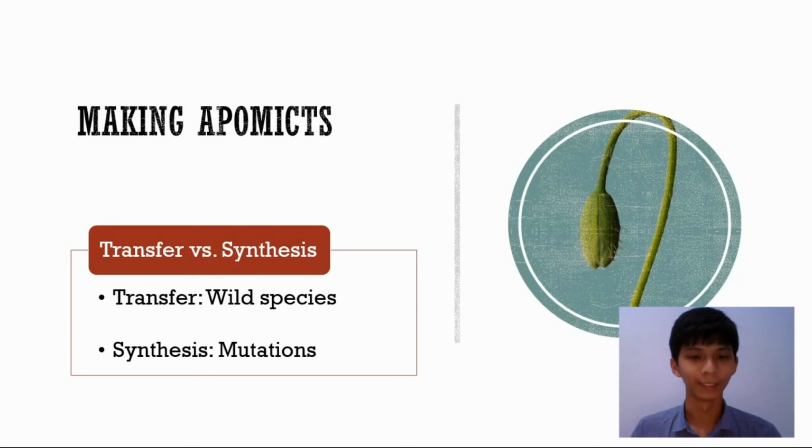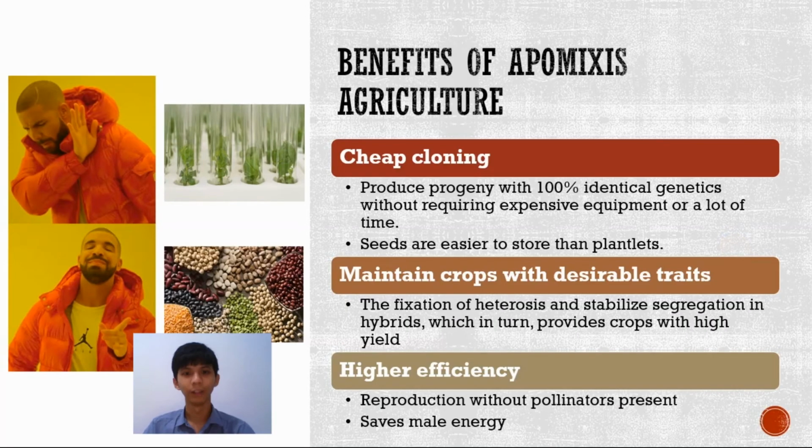And another is synthesis, where we mutate them to the point that they have apomixis. So what are the benefits of apomixis in agriculture? It is cheap cloning. So we are able to produce progeny with 100% the same genetics without requiring expensive equipment or a lot of time.